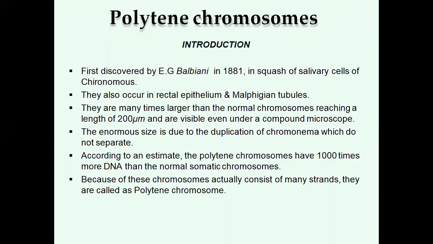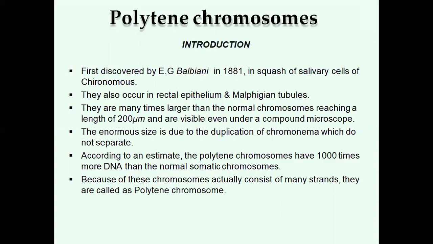Most of the insects belonging to Diptera possess this type of unusual chromosomes. They are many times larger than the normal chromosomes, reaching a length of 200 micrometers, and are visible even under a compound microscope.